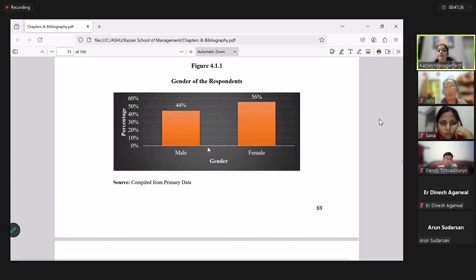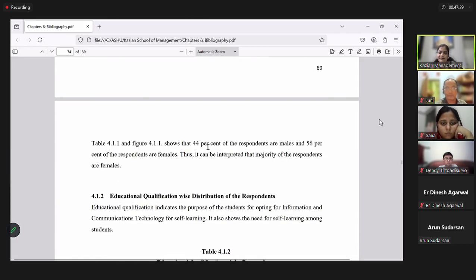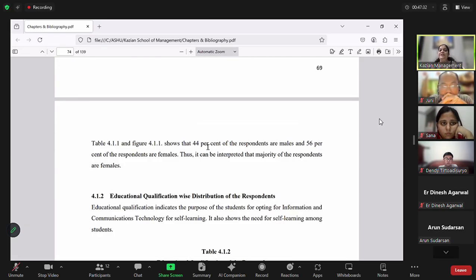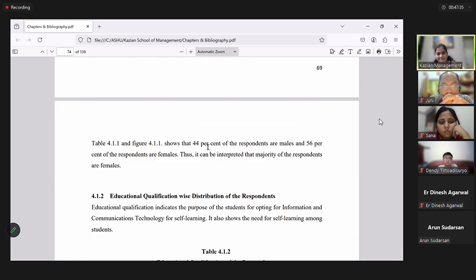When you're doing the interpretations, please listen very carefully. Interpretations are always written in present tense, because even after 10 years, somebody reading your thesis will be seeing the table and chart at a future date, so they will also be reading in present tense. So, table 4.1.1 and figure 4.1.1 show that 44% of the respondents are male and 56% of the respondents are female. Thus, it is interpreted that the majority of the respondents are female.